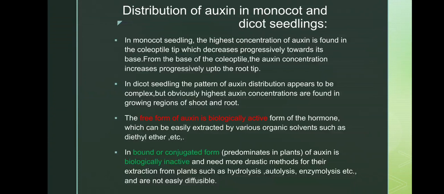The bound or conjugated form predominates in plants. Bound form of auxin is biologically inactive and needs more drastic methods for extraction from plants, such as hydrolysis, autolysis, enzymolysis, etc., and is not easily diffusible. Free form is biologically active, but predominantly found in bound form, so there is not much growth, due to the formation of bound forms.